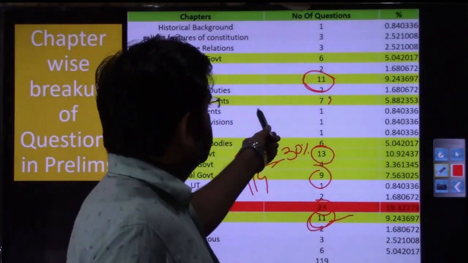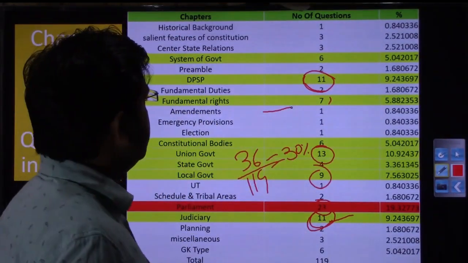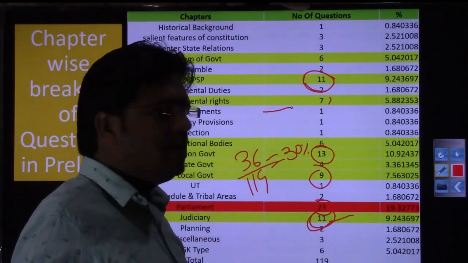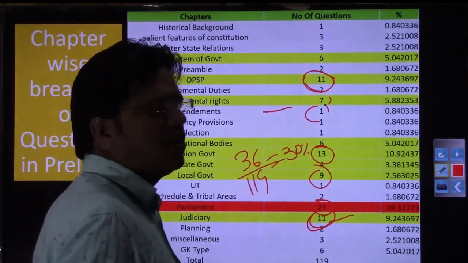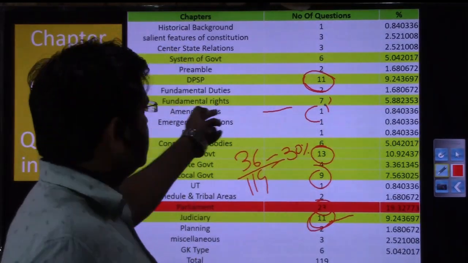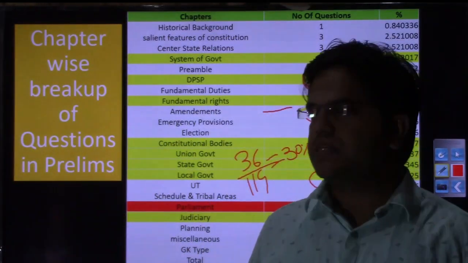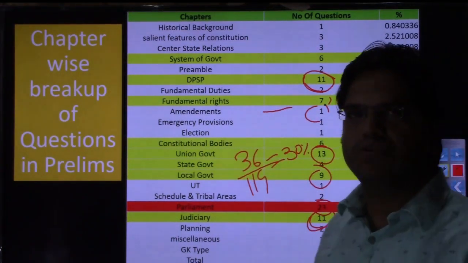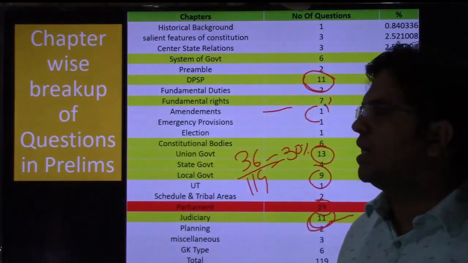As far as the other chapters are concerned, where 1 question has been asked, like emergency provisions, only 1 question has been asked. Just because 30% of the questions are being asked from only a few chapters, and there are chapters where only 1 question has been asked in the previous 7 or 8 years, that does not mean these chapters are less important. You are not appearing for a college exam where you can afford to ignore any single chapter. Here every mark, and every unattempted or wrongly attempted question, can cost you 1 attempt.